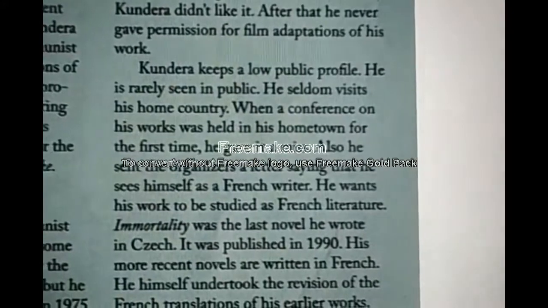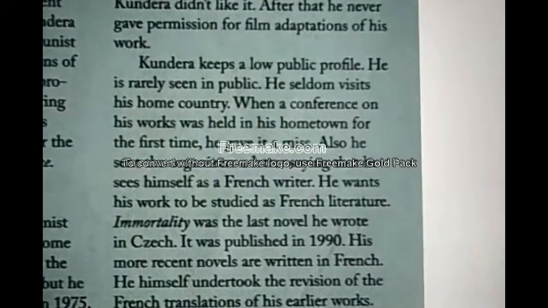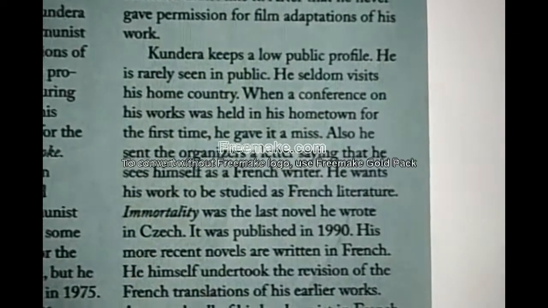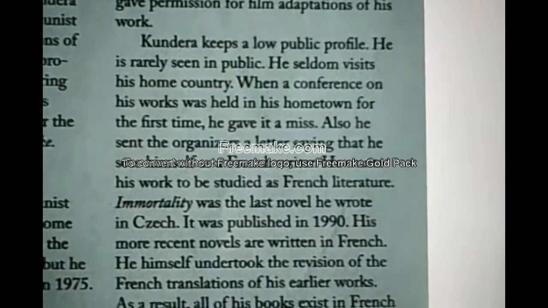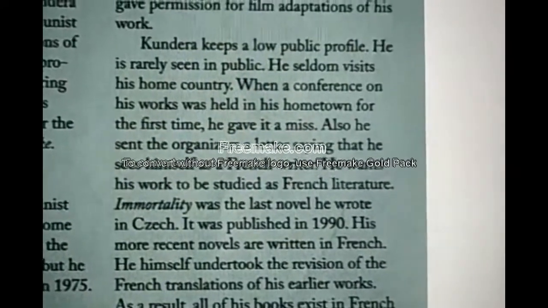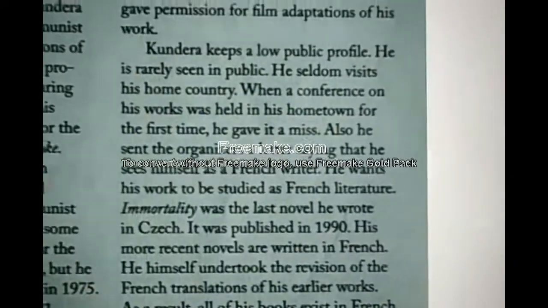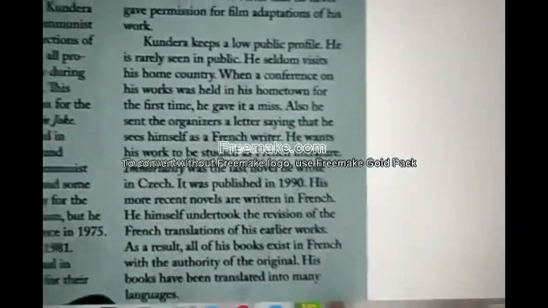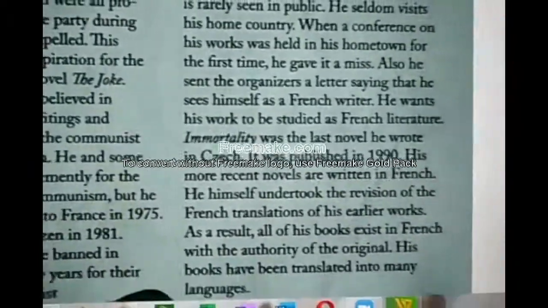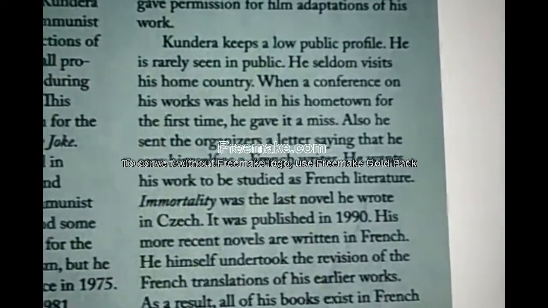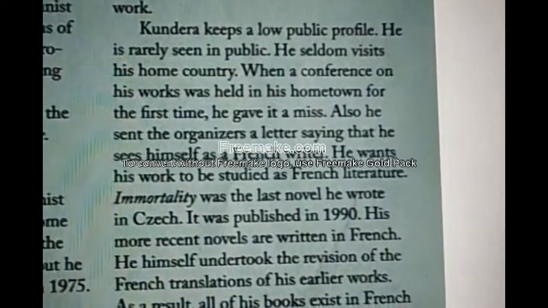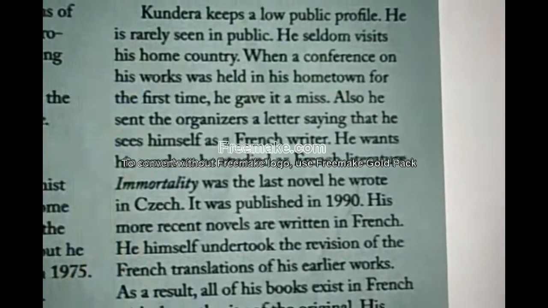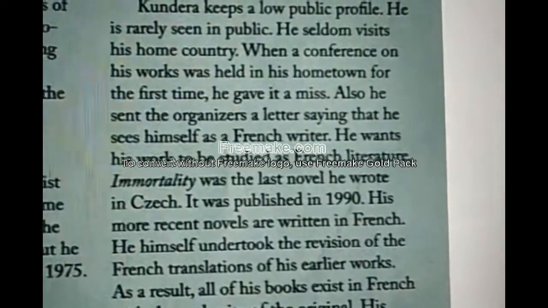Kundera kept a low public profile. He is rarely seen in public and doesn't like to mingle with the public most of the time. He seldom visits his home country. When a conference on his works was held in his hometown for the first time, he gave it a miss. He didn't attend it.